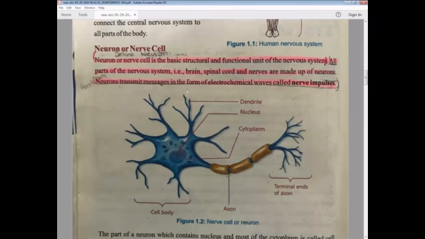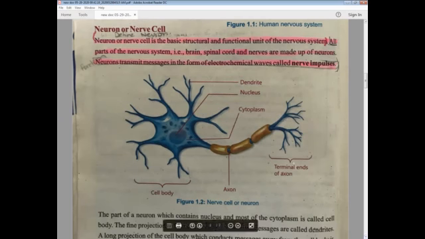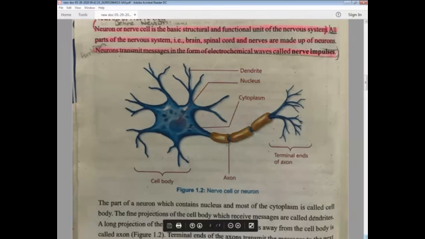Neurons transmit messages in the form of electrochemical waves called nerve impulse. Now this is the function of neuron. What does neuron do? Neurons transmit messages in the form of electrochemical waves that is called as nerve impulse. This diagram is really very important from the point of view that it can come into your exams and you have to label it. That this is dendrite, nucleus, cytoplasm, axon. Nucleus and cytoplasm both make cell body, and these are terminal ends of axons, which are very necessary to work for the nervous system.